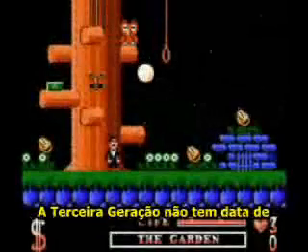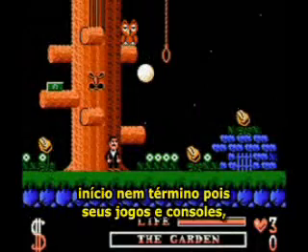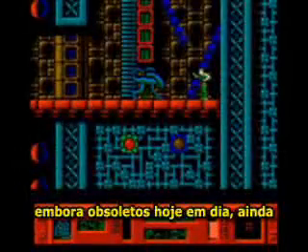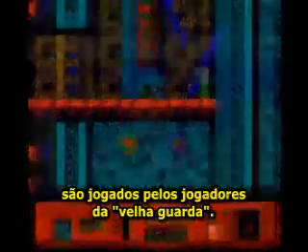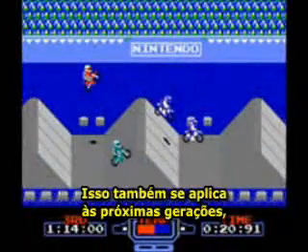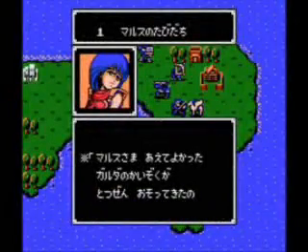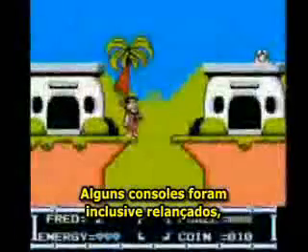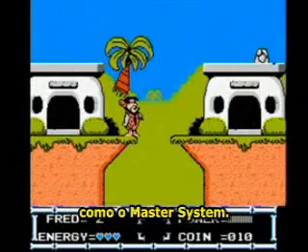The third generation has no beginning and end dates because its games and consoles, even though obsolete nowadays, are still played by the old school gamers. This also applies for the next generations, whose consoles are still spread worldwide. Some consoles have even been re-released recently, like the Master System.